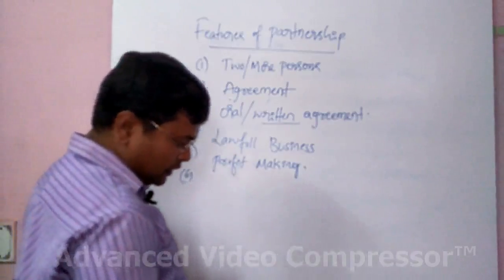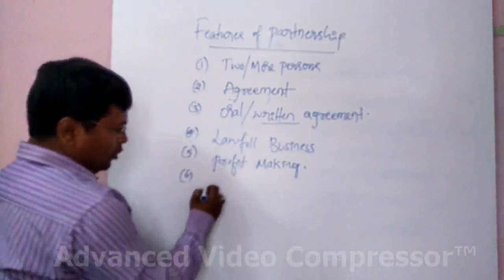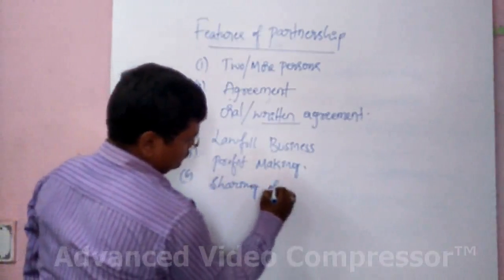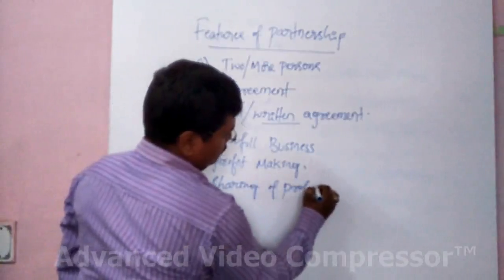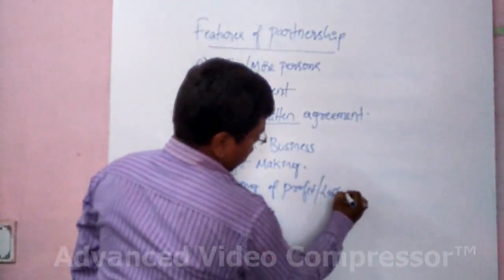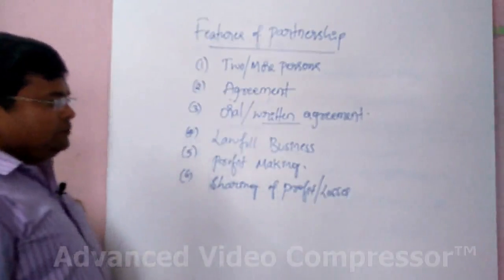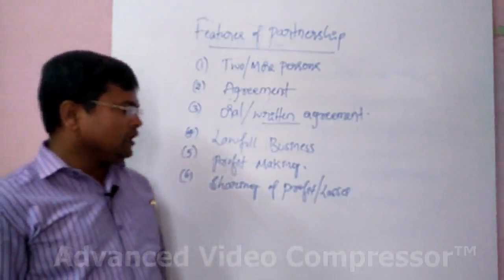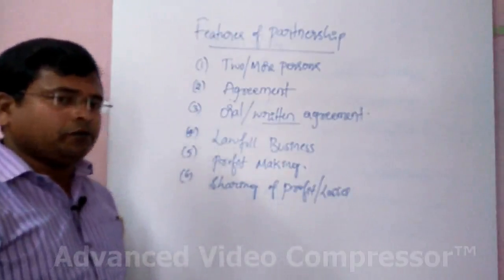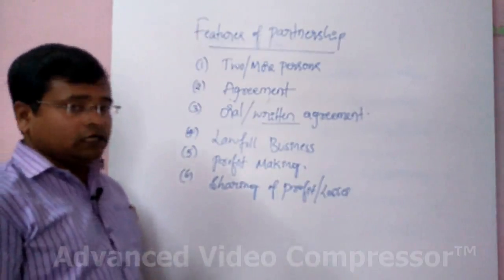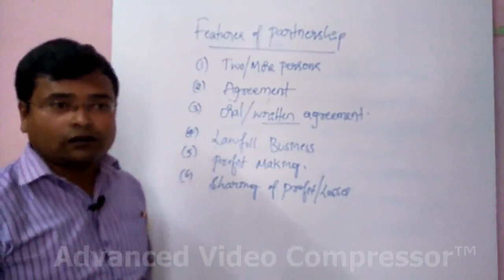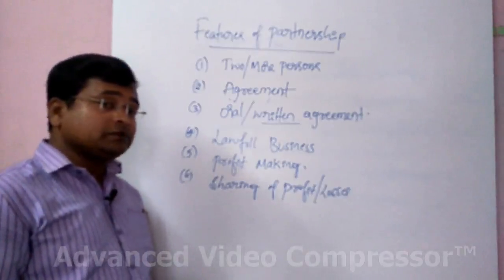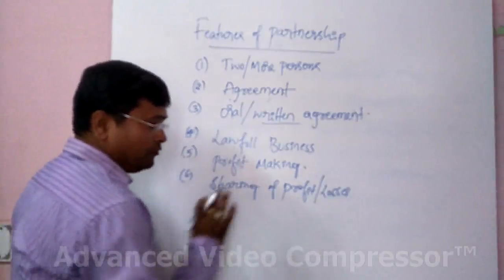And the next, sixth item is the sharing of profit or losses. As we have already discussed, there are partners in this partnership firm, and there are several owners. There is not only one owner. If there are several owners, there must be sharing of profit or losses.